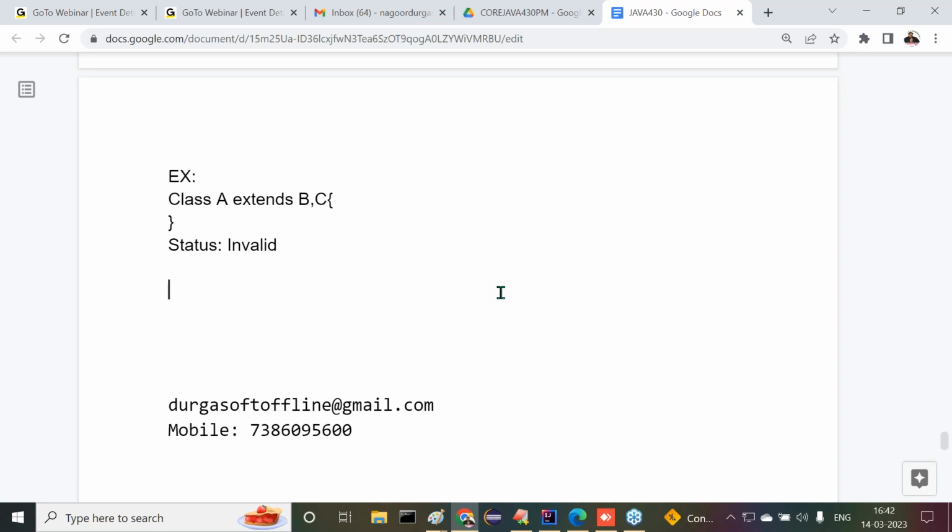First one is C and C++ are static programming languages, but Java is what? Dynamic programming language. Second one: preprocessor is required in C and C++, but preprocessor is not required in Java. Next one: C and C++ are platform dependent programming languages, but Java is platform independent. Pointers exist in C and C++, but pointers do not exist in Java. Right, sir. Pointers point we understood.